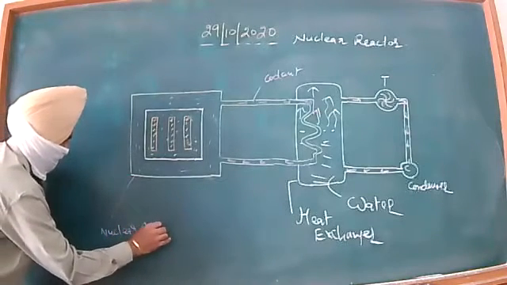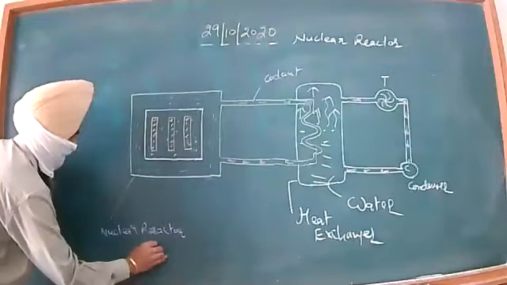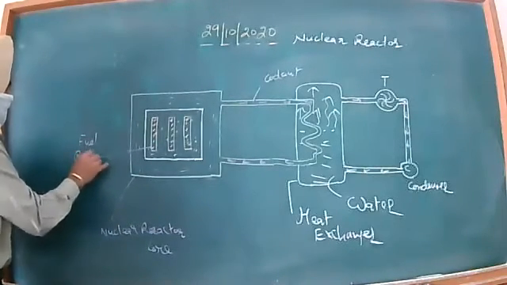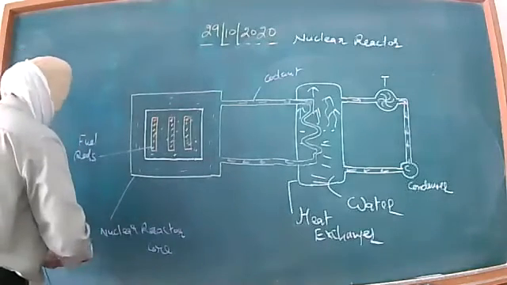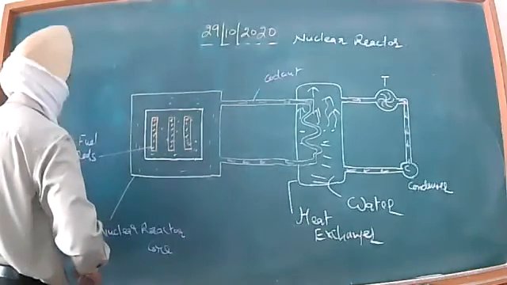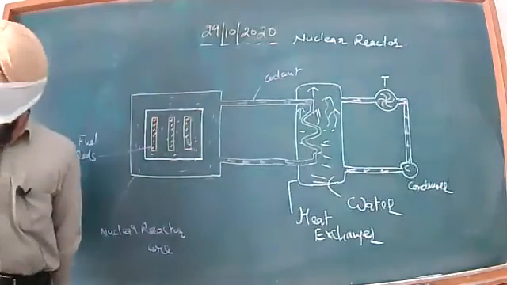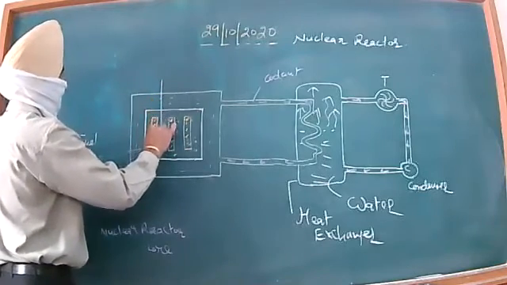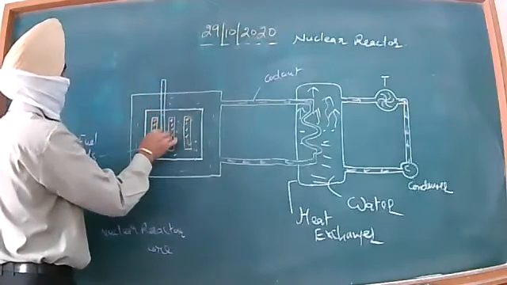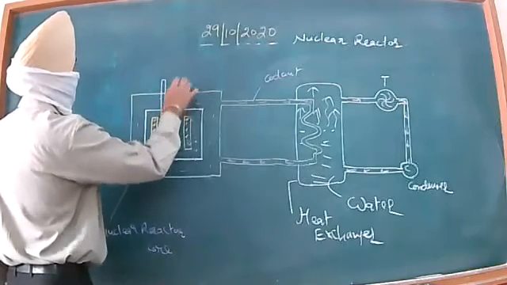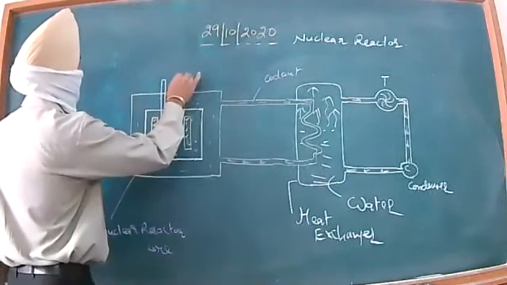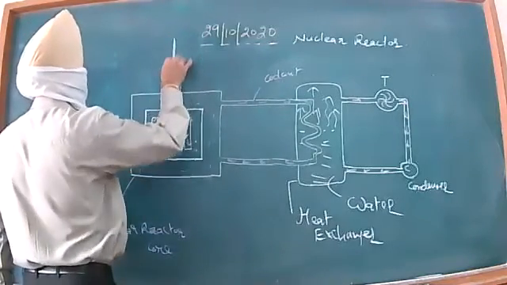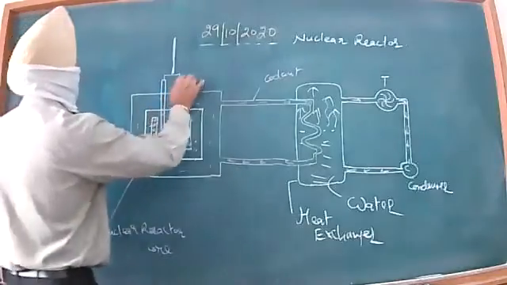Nuclear reactor core, and these are fuel rods. Uranium is the fuel. Now, dear children, as a safety measure, if we need to shut down the nuclear reaction, we have the control rods with us also. These are the control rods. These are made up of cadmium. As these are cadmium rods, they are connected together, and they can be pulled out and pushed into this.